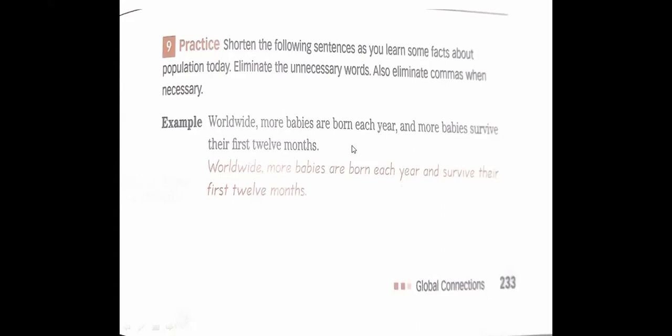Here is what we did. He removed the punctuation and the unnecessary words. At first he said, worldwide more babies are born each year. The part that is extra or repeated here is "more babies". So he said: worldwide, more babies are born each year and survive their first 12 months.